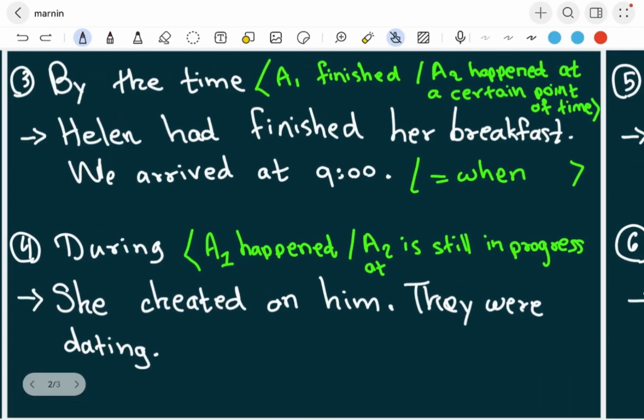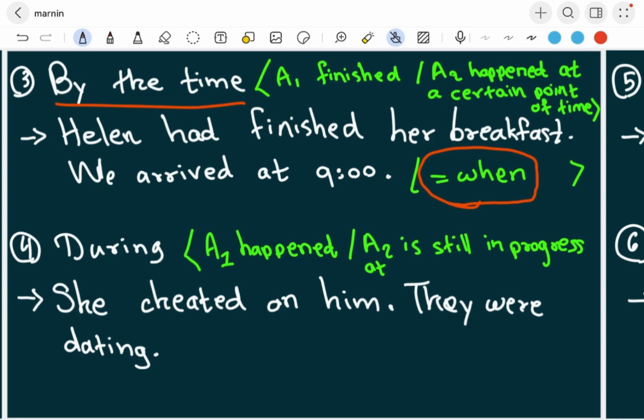By the time. So when do we use by the time? By the time is very easy, it will be easier to understand. It has a usage similar to when. These two are similar. The usage is similar. Okay, so